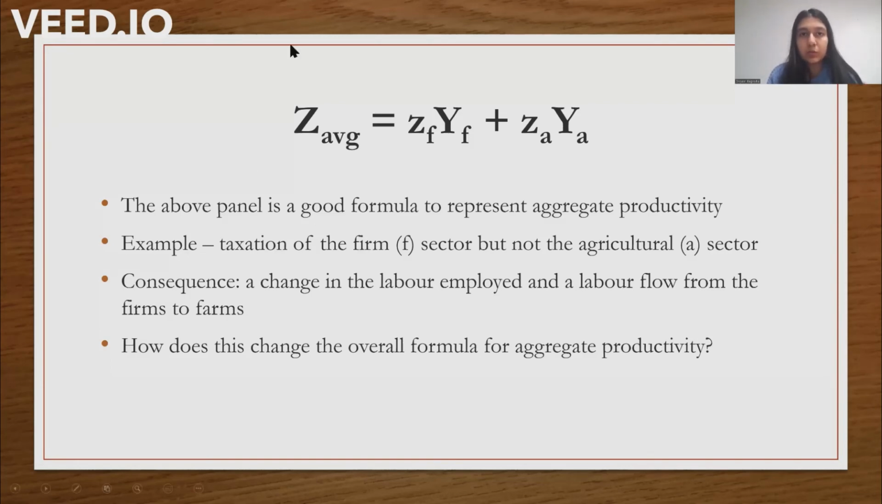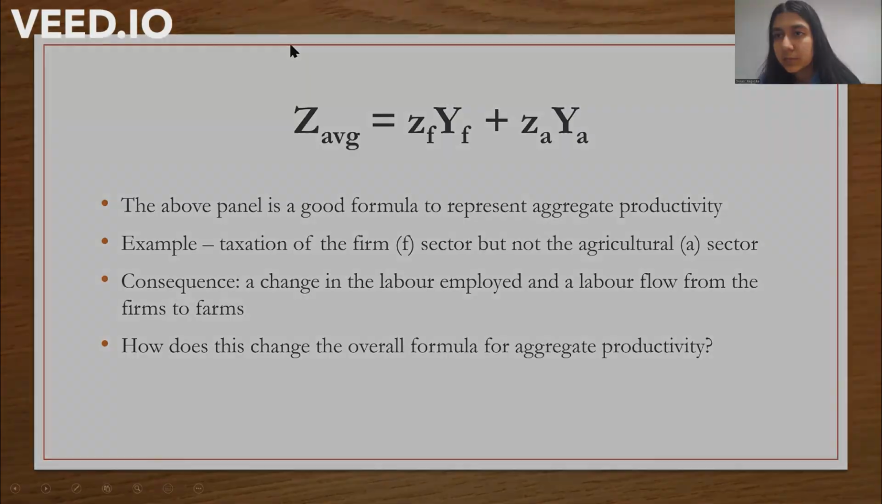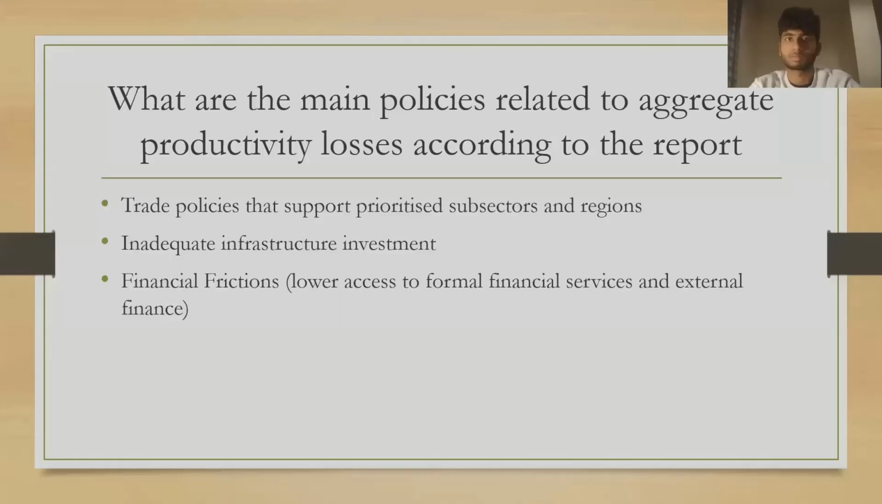This exemplifies how changes in output due to changes in the number and distribution of operating processes can impact aggregate productivity. While the report mentions a number of policies related to aggregate productivity losses, in this presentation we're going to focus on 3 main ones, namely trade policies that support prioritized subsectors or regions, inadequate infrastructure investment, and financial frictions.